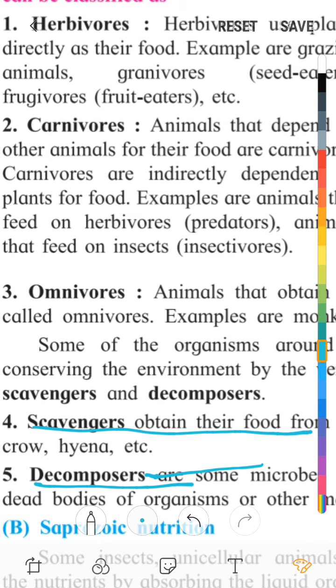Scavengers obtain their food from dead bodies of animals, for example vultures and crows. And decomposers like microbes obtain their food by decomposing the dead bodies of organisms.